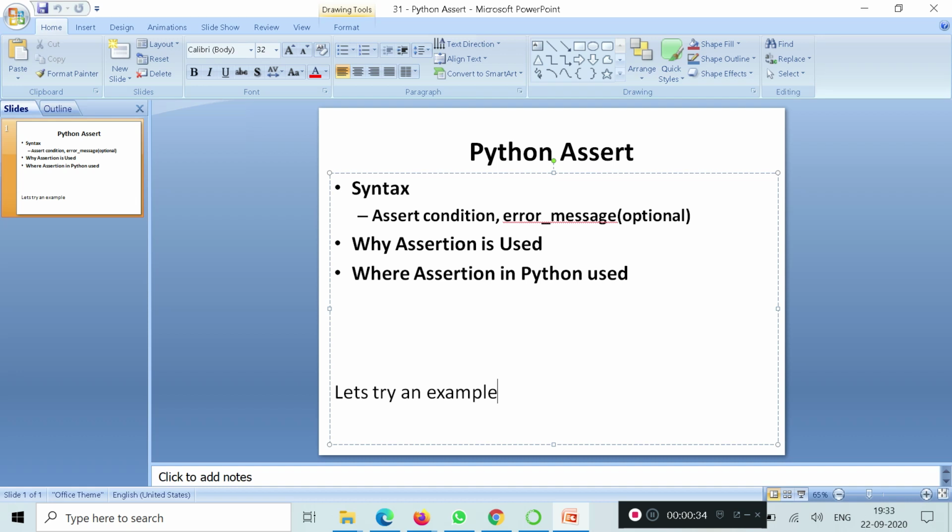It is merely a Boolean expression that checks if the condition returns true or false. If it is true, the program does not do anything and moves to the next line of code. But if it is false, it raises an assertion exception with an optional error message.